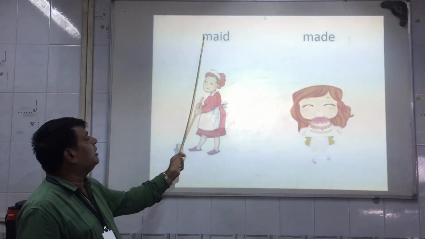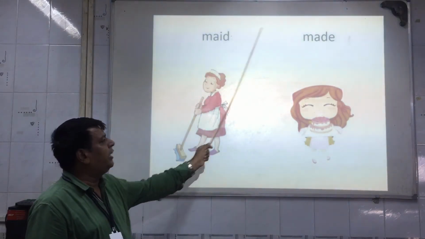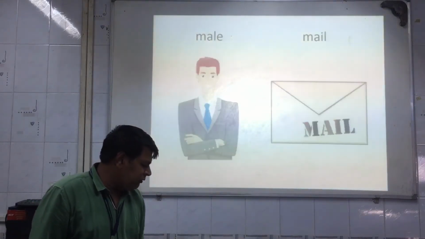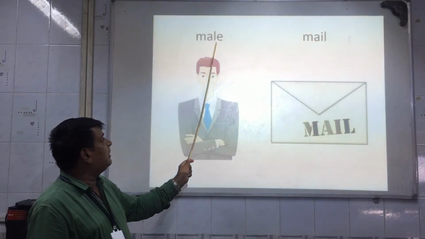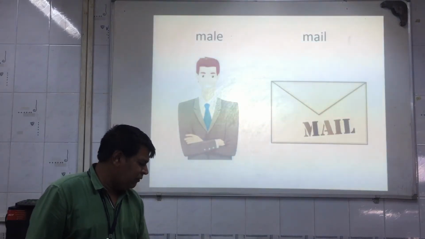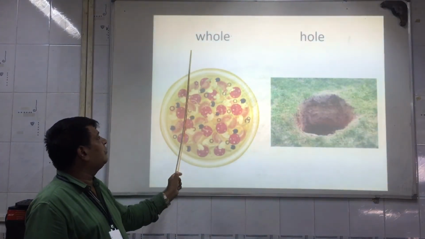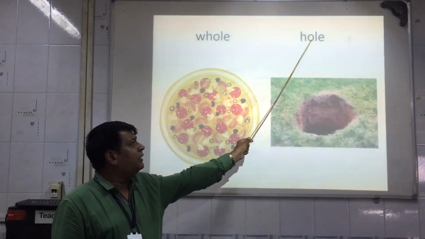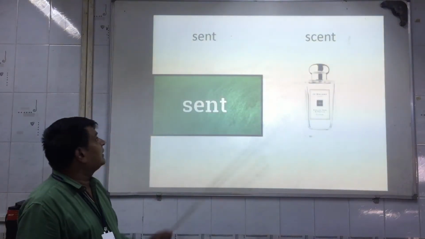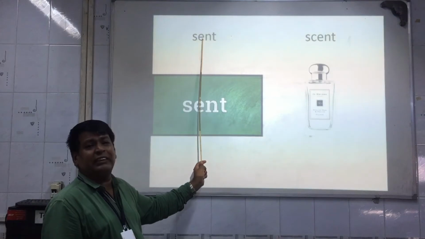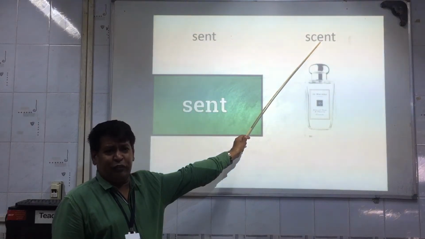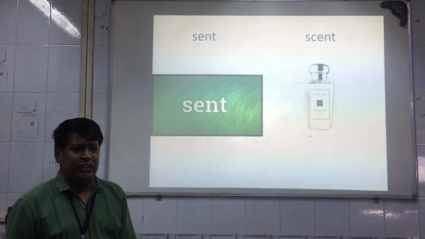See maid. Maid means servant, male servant or female servant, and here made means which has been created, which has been invented. See male person, mail, which specifies the letters and all. Whole means full, and this hole means an empty space, an opening. Send. Now this sent means to send somewhere, to send somebody. And scent means the perfume, the fragrance, the perfume bottle.